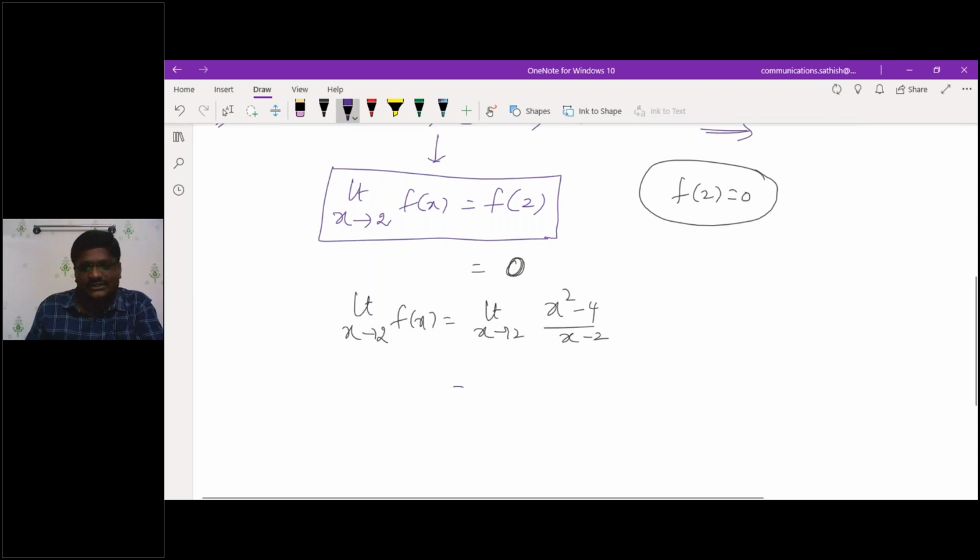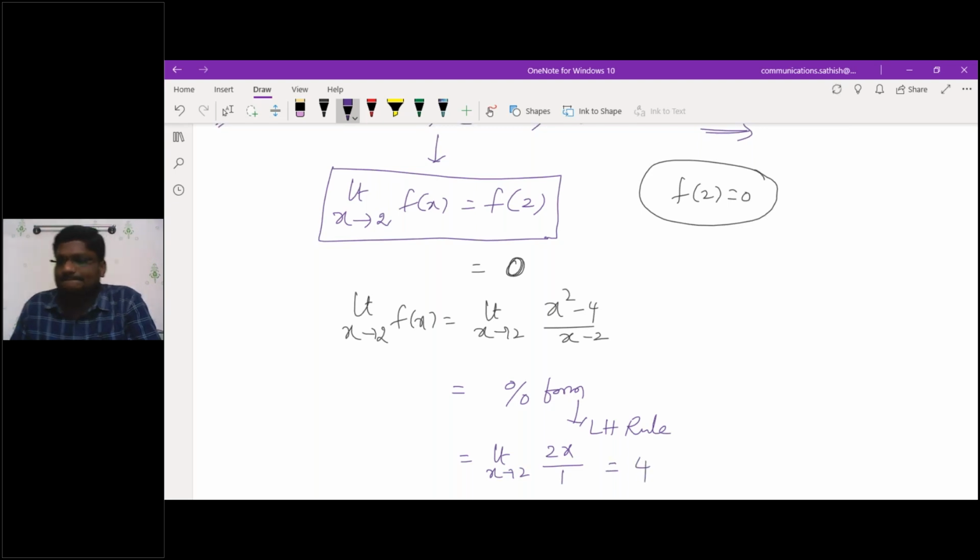If I substitute x is equal to 2, is it a 0 by 0 form or not? Yes, then you can apply L'Hopital's rule. What will I get here? 2x by 1 will be there. Then taking the limit as x tends to 2, what is the answer for this? Which is 4, or not? 4. Yes, sir.